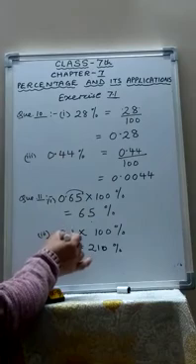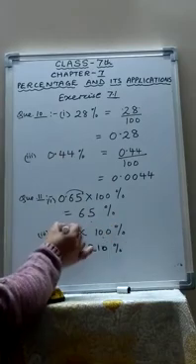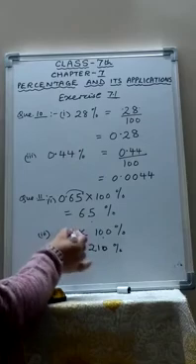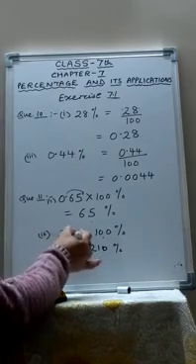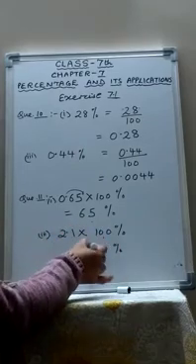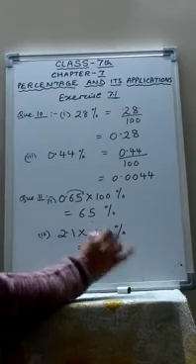Similarly, 2.1 into 100%, 2 zeros, the point will shift 2 digits to the right hand side. So 1 digit is already there, so you will add 1 zero. So it will become 210%.